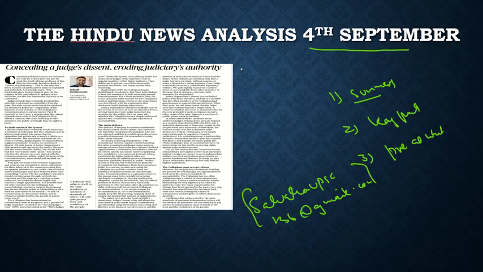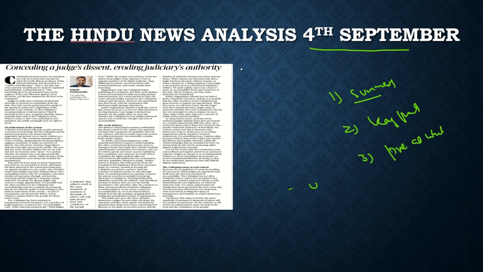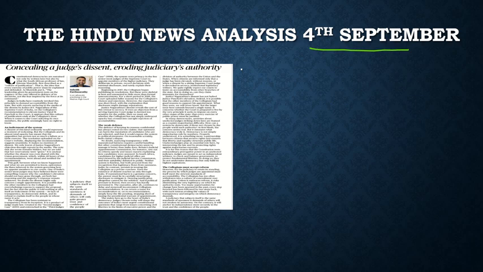Now without any delay, let's start our discussion. First, let me rub the board here, and let's see what we have to discuss today. Here the article is basically about the collegium system, the opacity in the collegium system. Well, what is the idea here? What does the article want to convey to us? Let us see. First, let's look at the title.